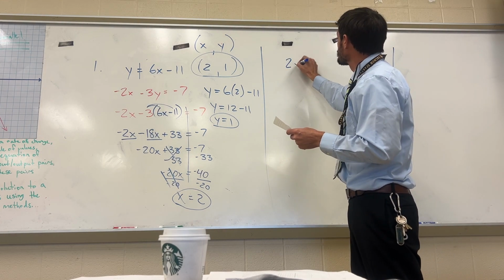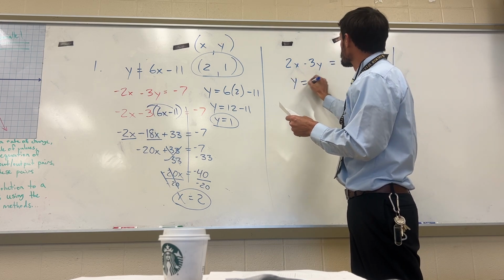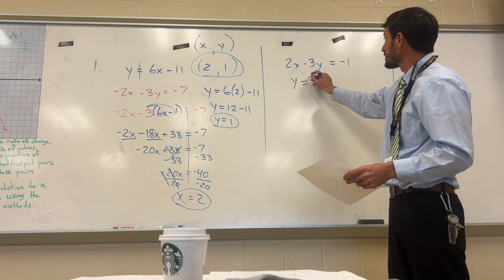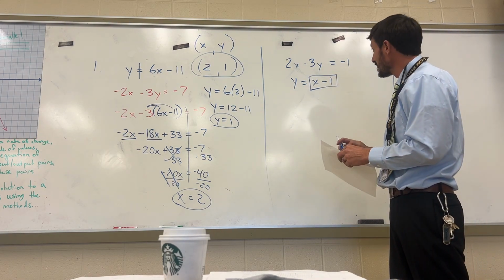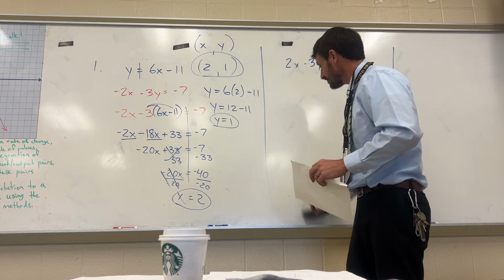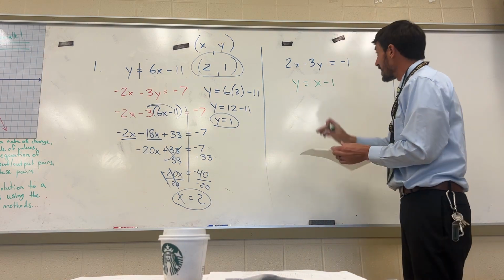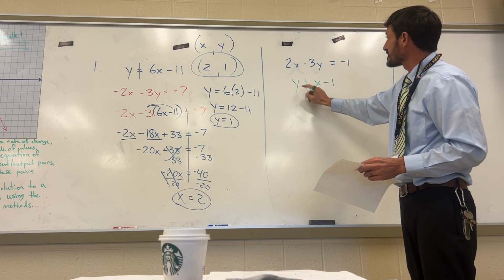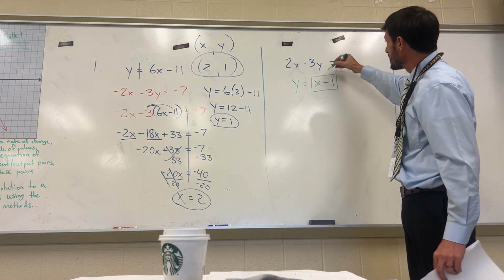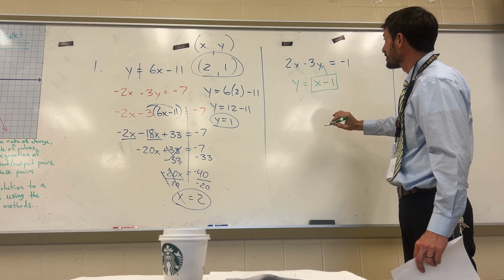So 2x minus 3y equals -1, and y equals x minus 1. Okay, we notice that the bottom equation has y by itself, so I'm going to put a box around the x minus 1. Now, well, we'll use color one more time. Okay, so the bottom equation has y by itself on the left side of the equal sign, so I'm going to put a box around the x minus 1. And what this means is I can take the x minus 1 and I can replace the y in the other equation with it. Okay?